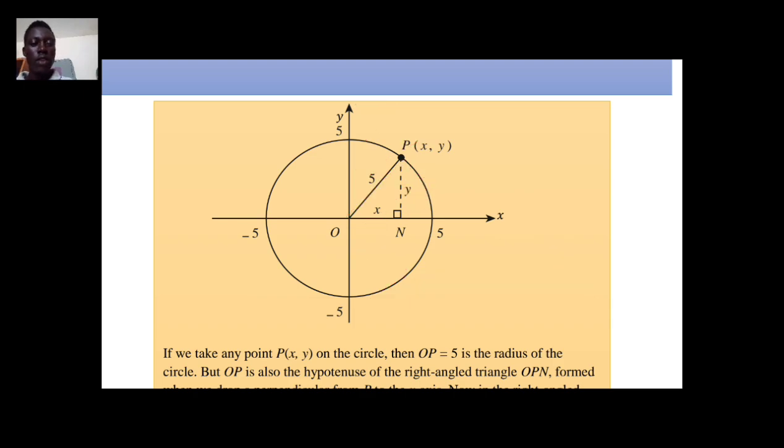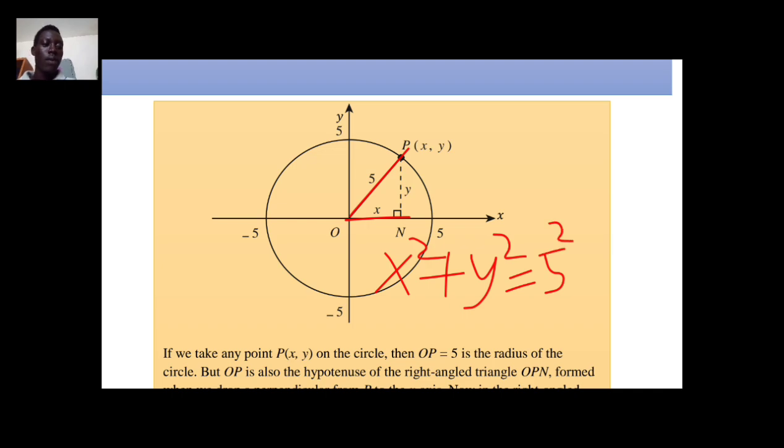So our equation is going to be x squared, the base of this triangle, plus y squared, the height of the triangle, is equal to the hypotenuse, which is 5, so 5 squared. This is x squared plus y squared equals 25.